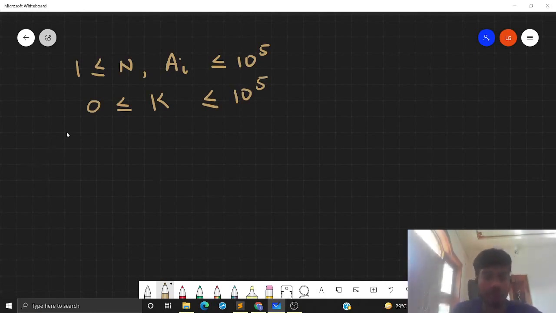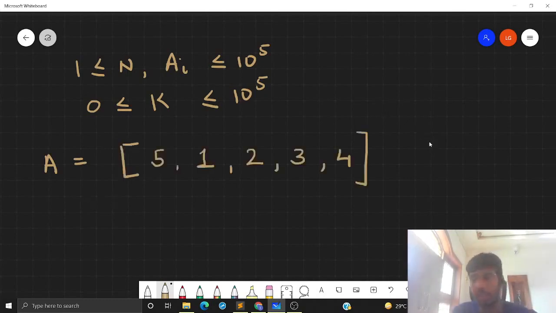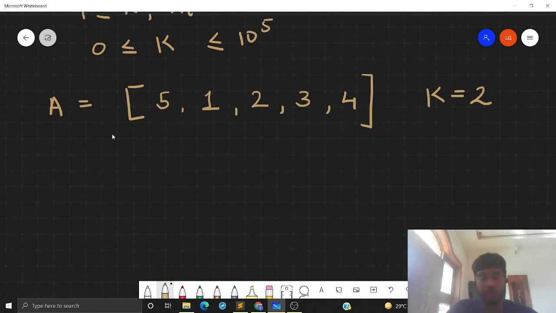Okay, so let's first go through an example to understand what's going on in the problem. Suppose our array A is as shown, and let's say k is 2. For this problem, we want to find the number of contiguous subarrays such that they are good. So let's first go through all the possible subarrays. Let's consider the subarrays starting from the value 5. The smallest subarray is 5, and this is good, right? Because there is only one element, so there is no bad pair.